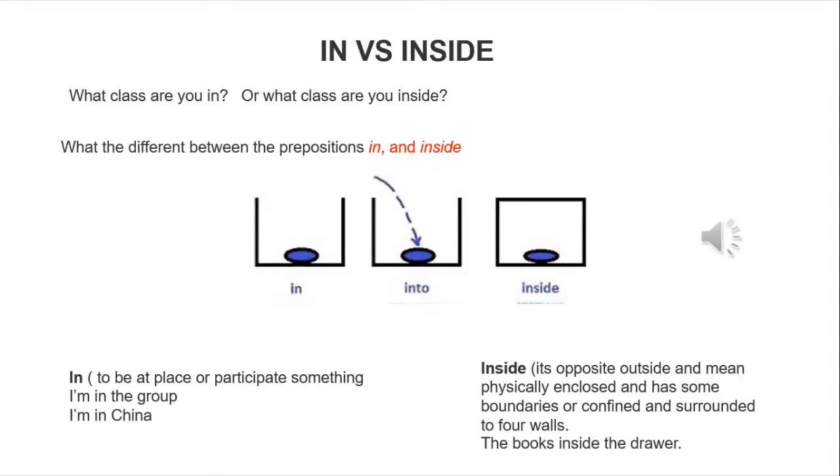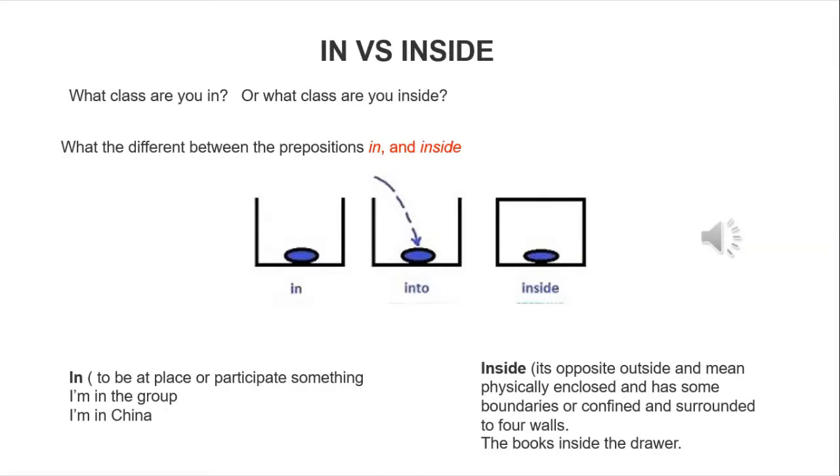You see here what the difference is between the prepositions in and inside. In is used for something to be placed in or to participate in something. For example, I am in the group. A group is a general thing and it isn't surrounded by any boundaries. I am in China. This refers to a place. You see here, in is used with a place, but it is not surrounded by any boundaries or walls.